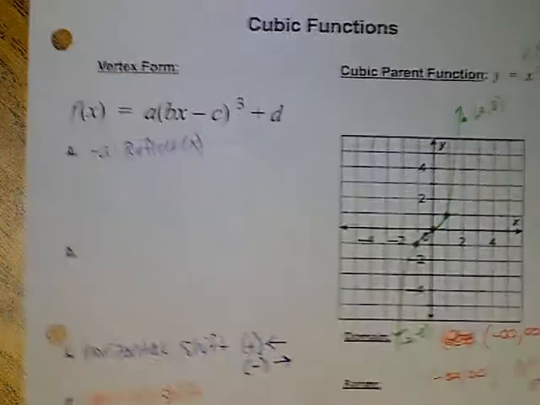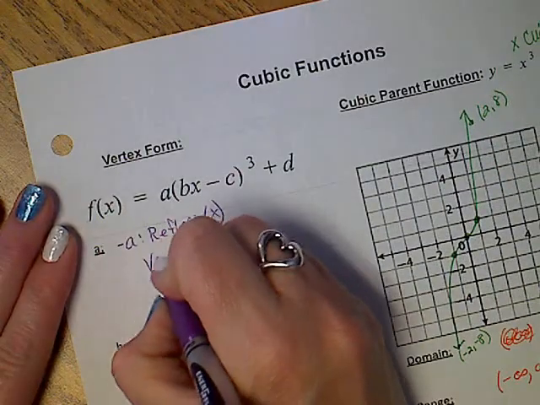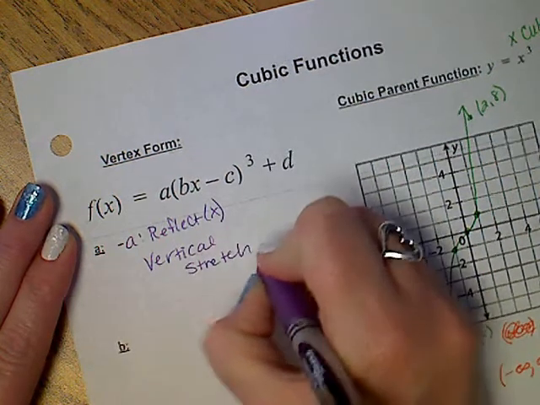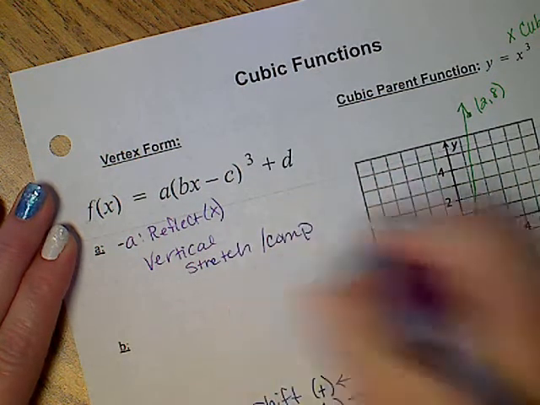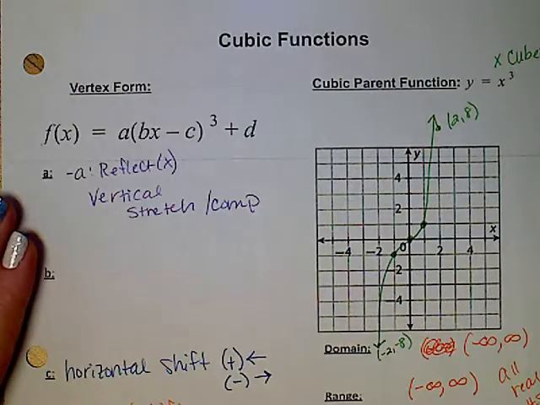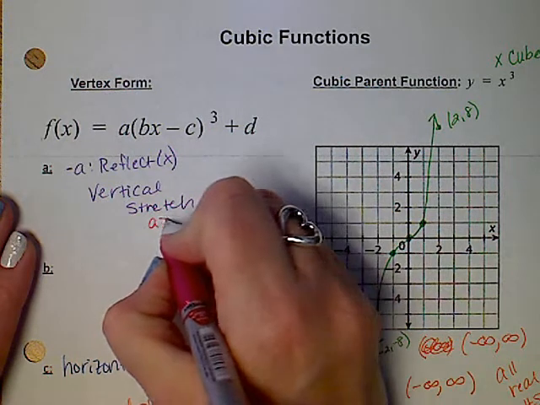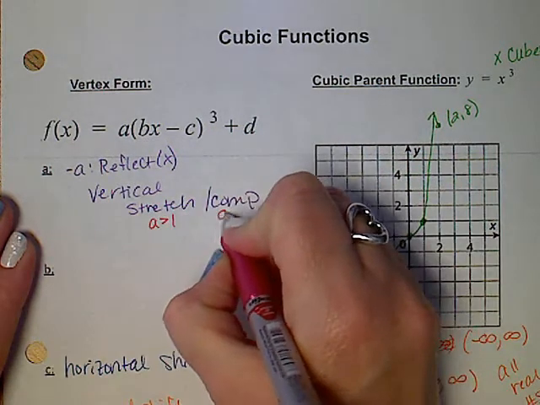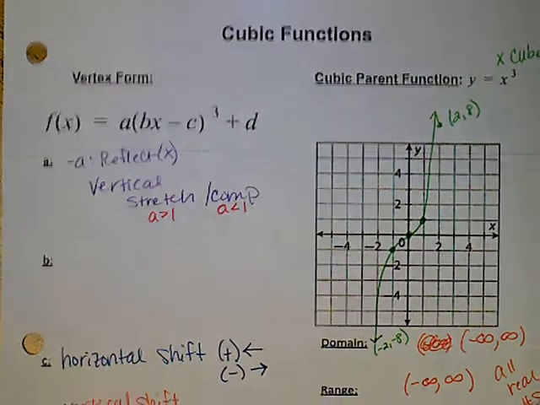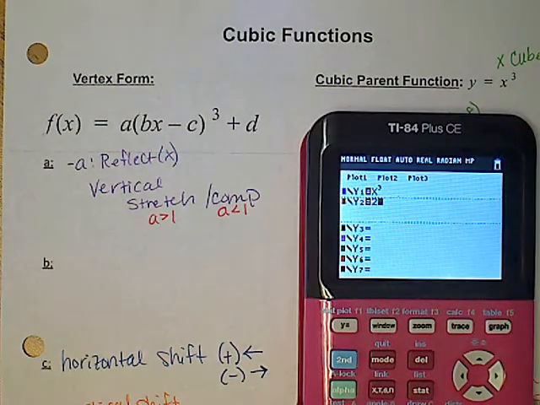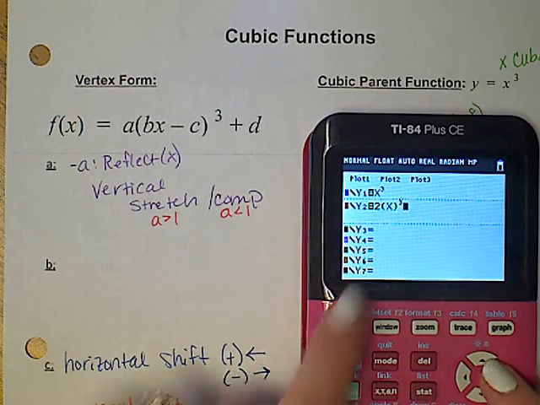Now, A is also our vertical stretch or compression. And we need to remember that we are going to stretch when we're greater than 1, and we're going to compress when we are less than 1. Again, I can type an example in while you are writing that. I'm going to do 2 parentheses x to the 3rd power. Alright, so A is out front.